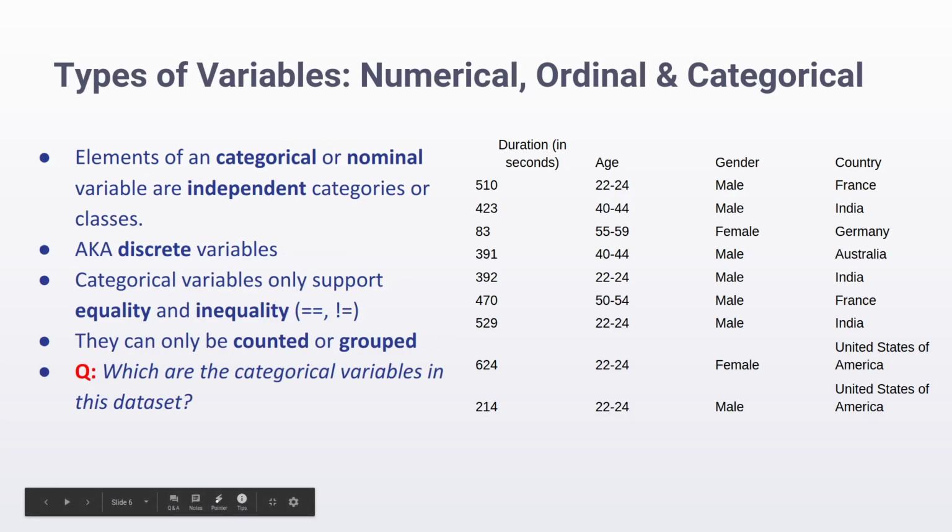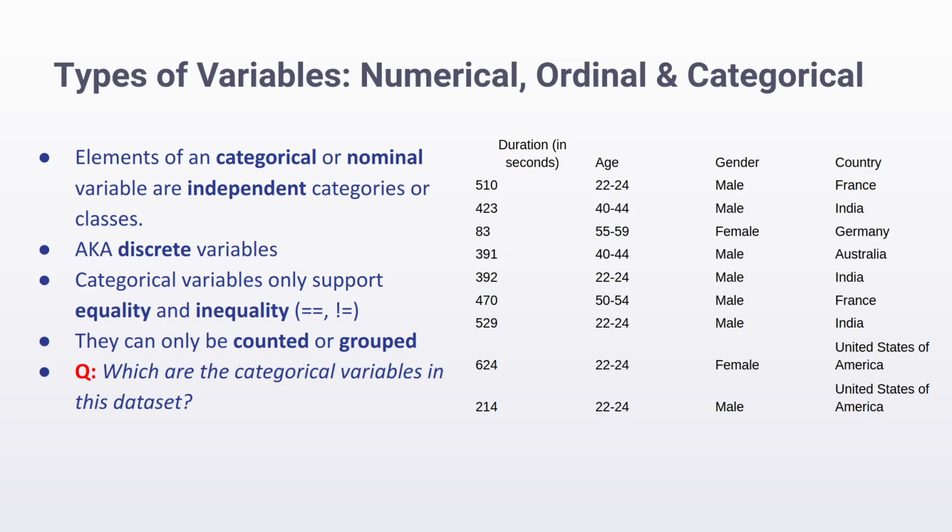The last type of variable we need to understand are categorical variables or nominal variables. These are neither numbers nor orderable entities. They are just independent groups. These are also known as discrete variables. In contrast with continuous variables, which we have seen before, categorical variables cannot take just any value.